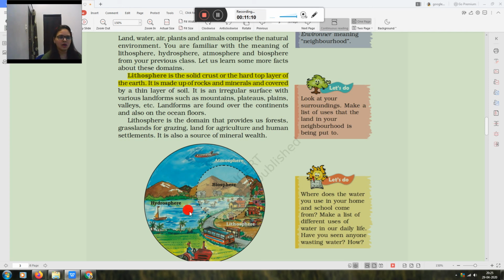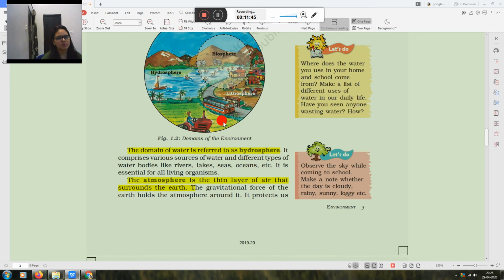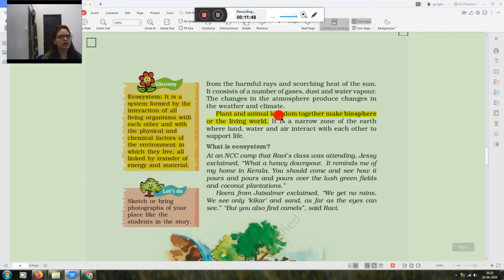Now next is atmosphere. Here you can see it defined: atmosphere is a thin layer of air. A means air or atmosphere. L means land or lithosphere. And the rest is hydrosphere, meaning water. So all these things make our environment, and the combination of hydrosphere, lithosphere and atmosphere is known as biosphere. But the exact definition is plant and animal kingdom together make biosphere, or the living world.